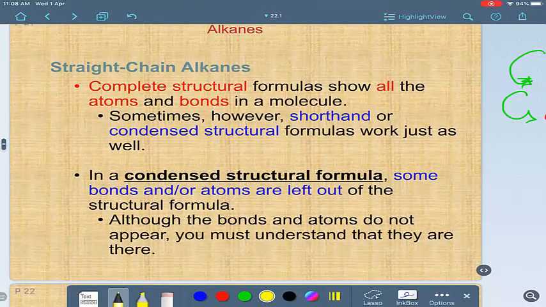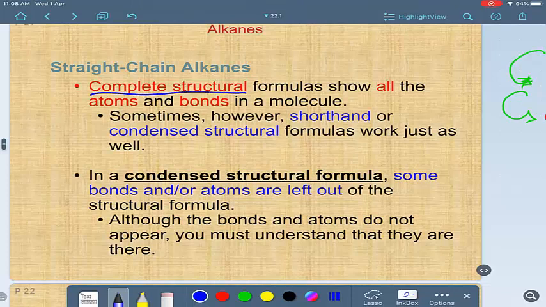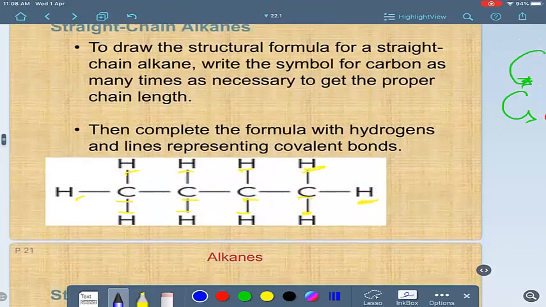We are using, as I said, the structural formula I just showed you, but we have different types of structural formula. We have something called the complete structure formula, which shows all atoms and bonds, like this.